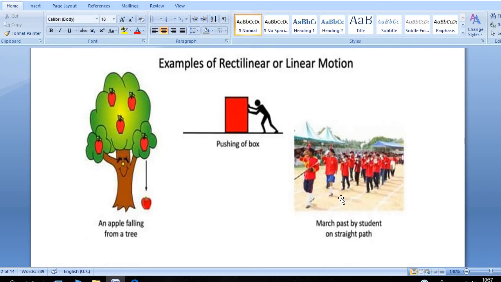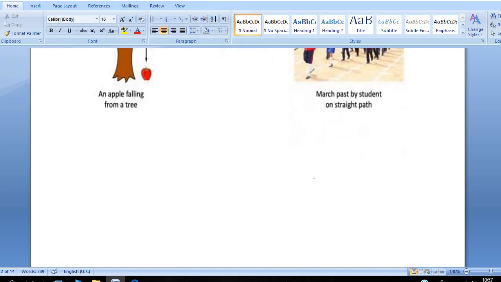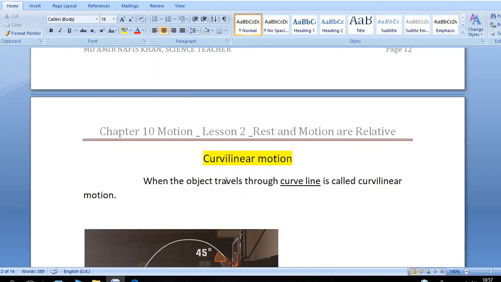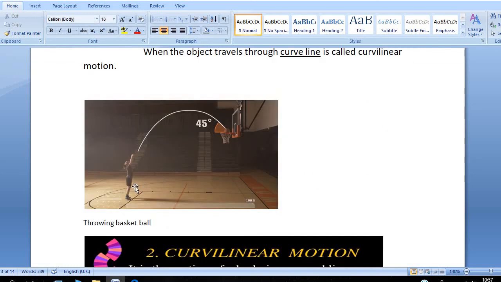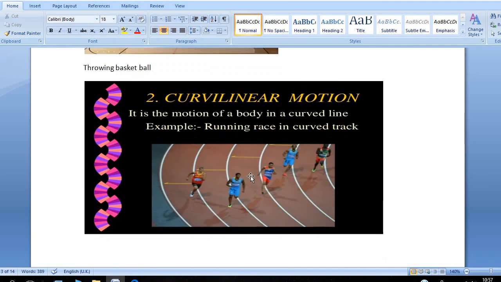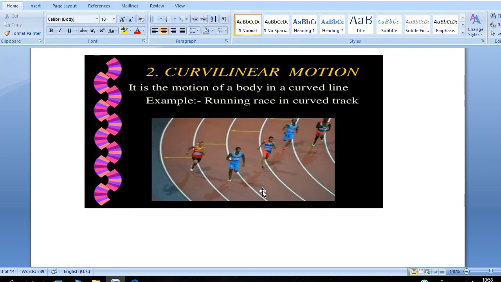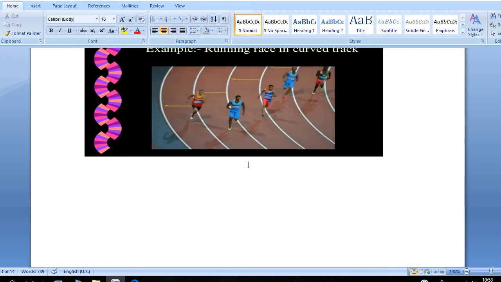And when you march past, this is also rectilinear. But when you turn left or right, or you take a curve, it will be an example of curvilinear motion. So curvilinear motion is when the object travels along a curved line. Look at the figure. The girl is playing basketball, and the ball is thrown in a curve. So throwing the basketball is an example of curvilinear motion. Is there another example? The motion of a body along a curved line, for example, running a race on a curved track. যখন তোমরা ট্র্যাকে দৌড়াবা অথবা কোনো ফিল্ডে যদি দৌড়াও, যখন কার্ভ করো তখন this motion is called curvilinear motion.